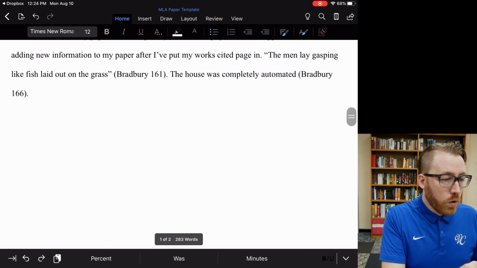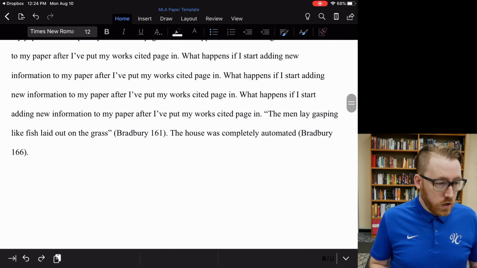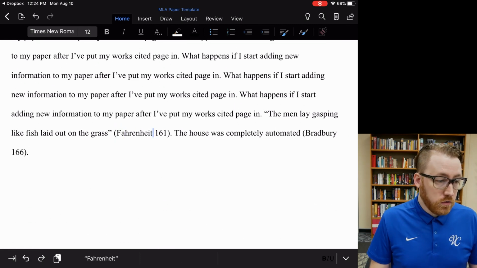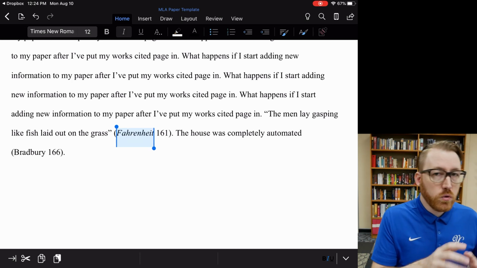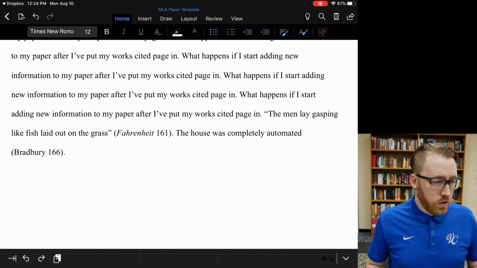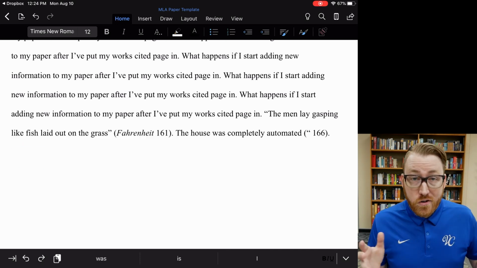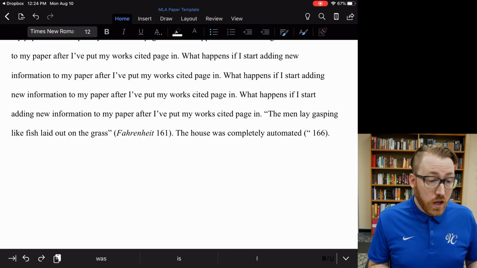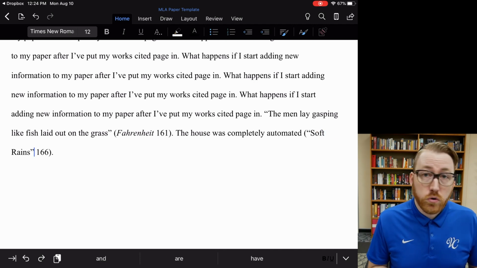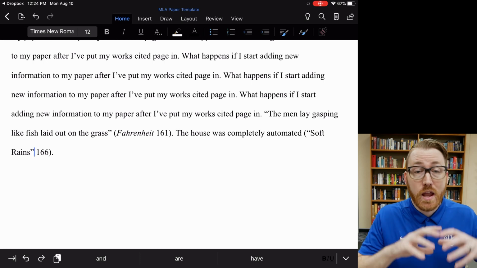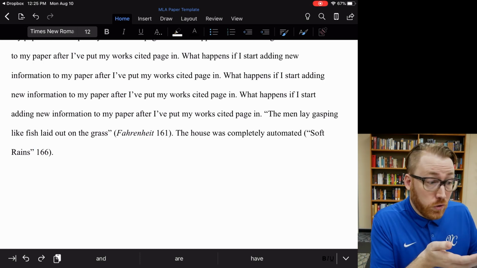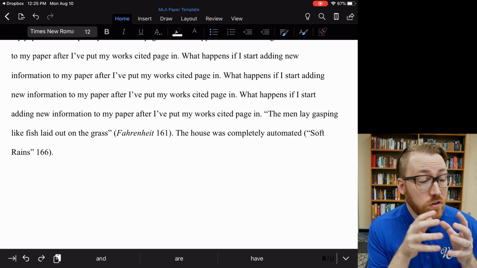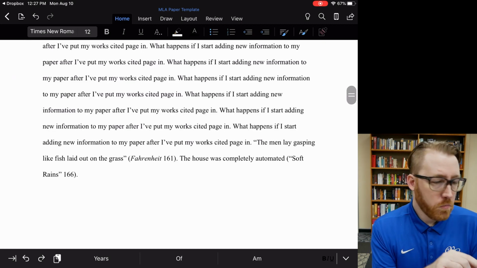So where we've quoted Fahrenheit 451, I'm going to change that to Fahrenheit. And because we're including the title of a book, it needs to be italicized, just like we mentioned in the last video. For this one, we don't want to use the entire title of the short story because it's kind of long. So we'll just call it "Soft Rains." And of course, because it's the title of the short story and not an entire book, we're just using quotes, not italics. If you look at this, it's very easy to tell which text I'm referring to. We'll look at one more example here.